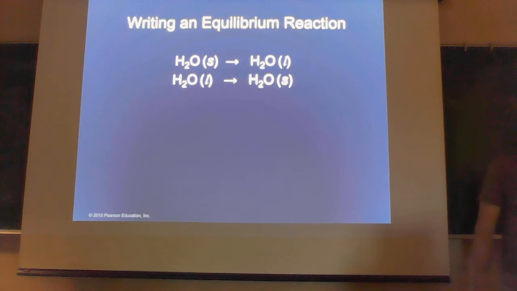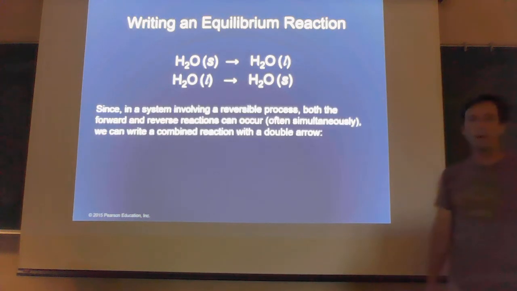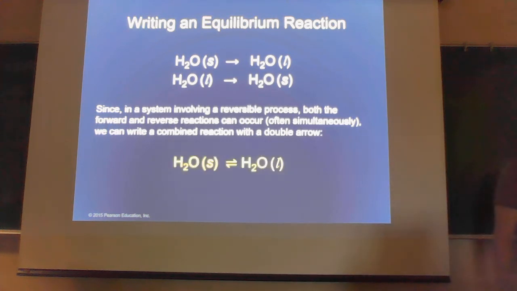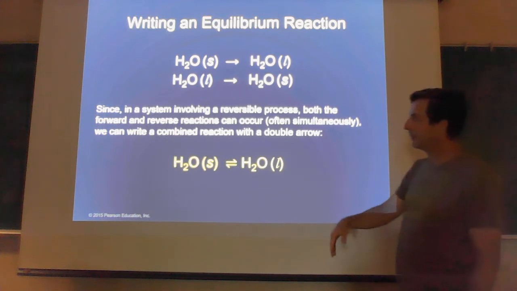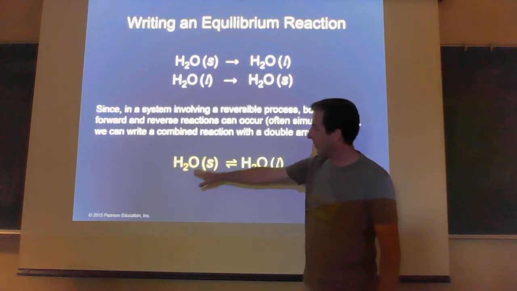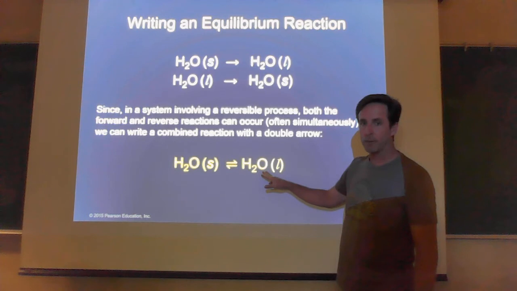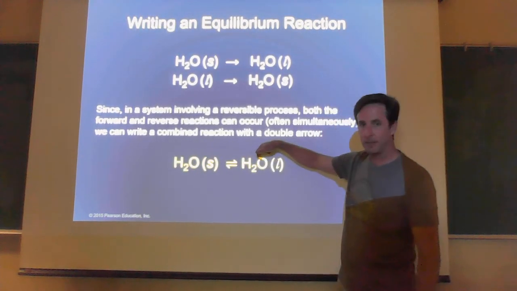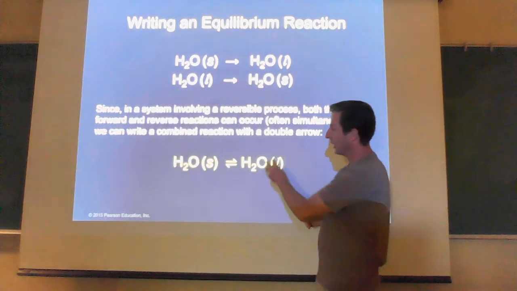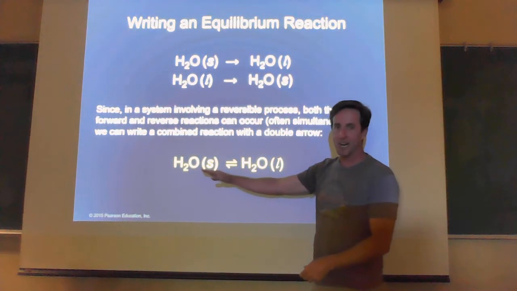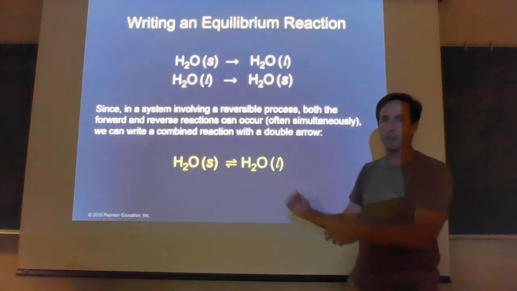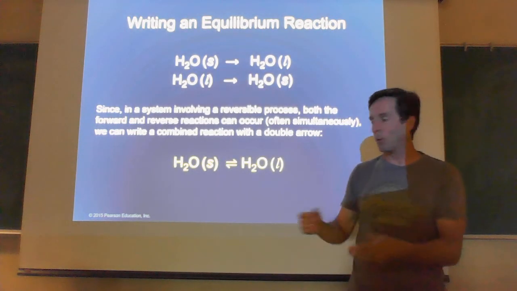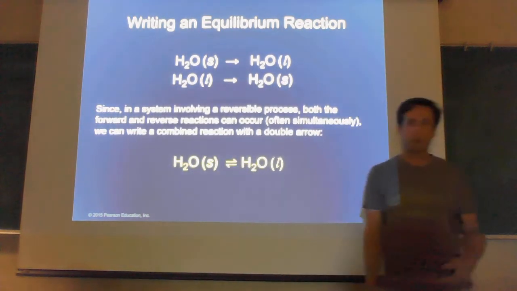Well, instead of writing these as two separate processes, we can combine them to show that it's a reversible process, and we can write one reaction that involves a double arrow. Solid water can react to form liquid water. The forward arrow on top says it can go from left to right, but then also the liquid water can be converted back into the solid, going from right to left. Okay? Both are possible, which is what this double arrow is trying to tell me.